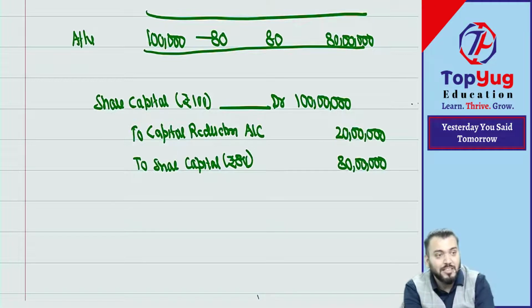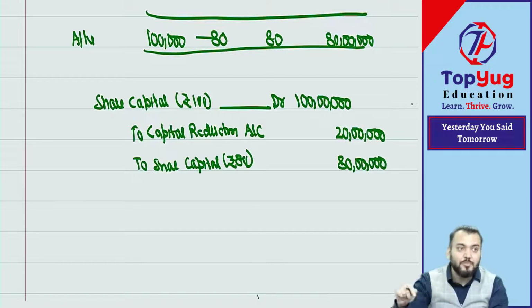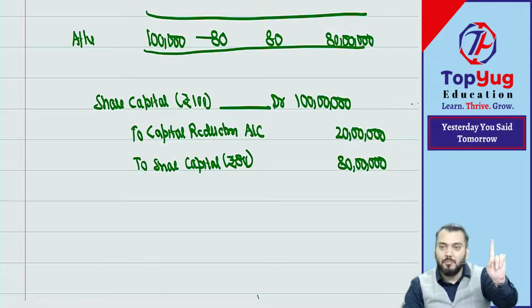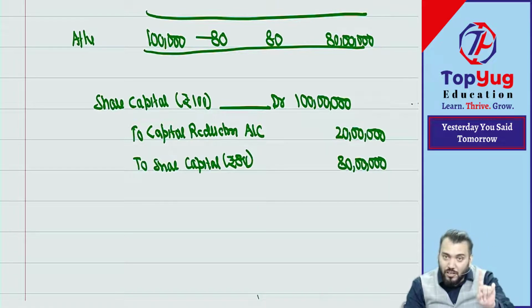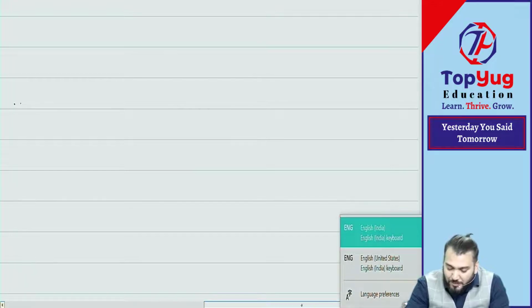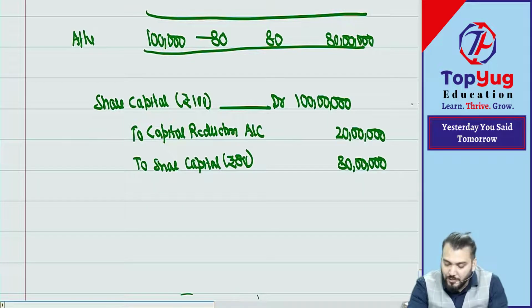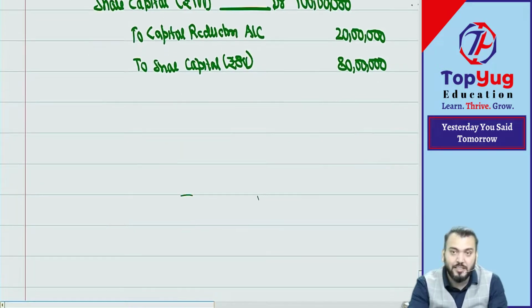The rule is: whenever the class of shares changes, you always debit the old class and credit the new class. You can see point number 1, 2 and 3. In all cases, the class of shares changes from old face value to new face value. So whenever there is a change in face value, we say old face value account debit to new face value. Got it? Correct? Now, for the next point, if you can give me the journal entry on your own, it means you have understood. I am just giving you the concept. The journal entry you need to give.